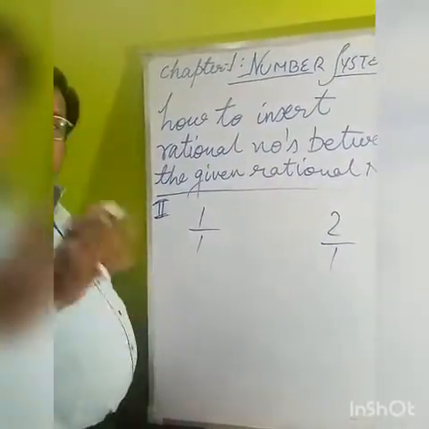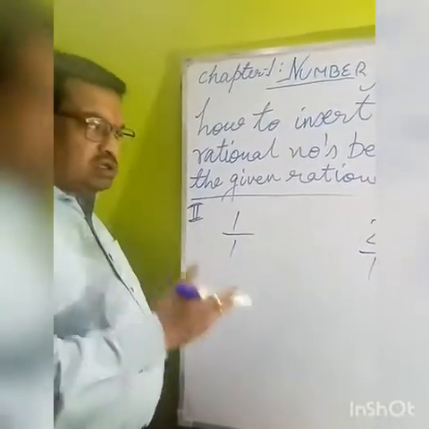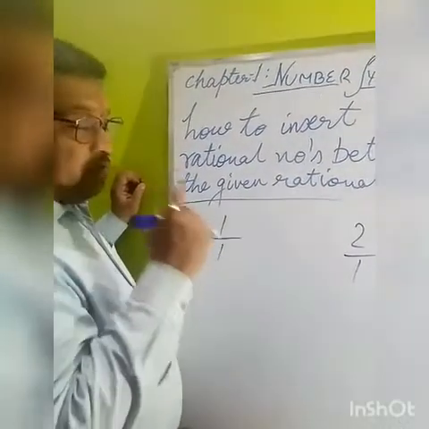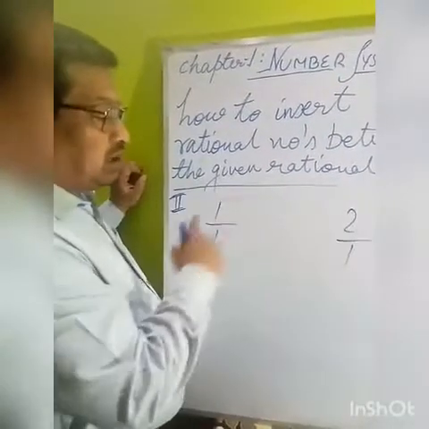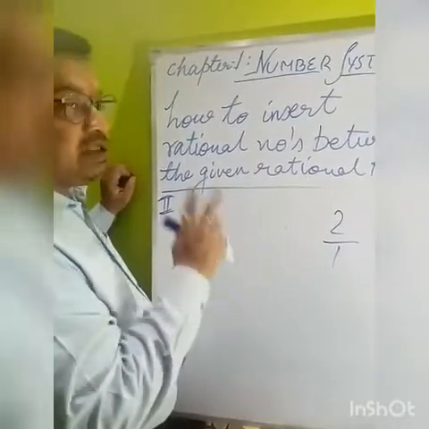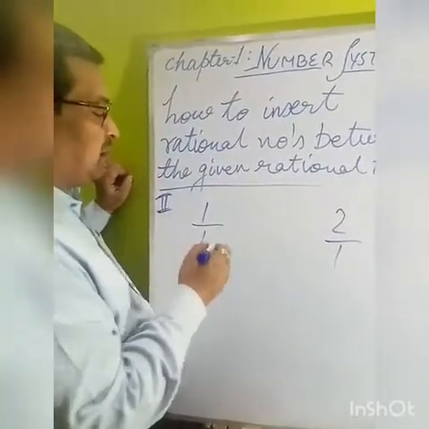Now here is the trick in the second method, and that's why this method is considered the easiest compared to the first method. In this method we find the number by which we can multiply both the given numbers, so that between those numbers we can get three rational numbers. Suppose we multiply by 4.